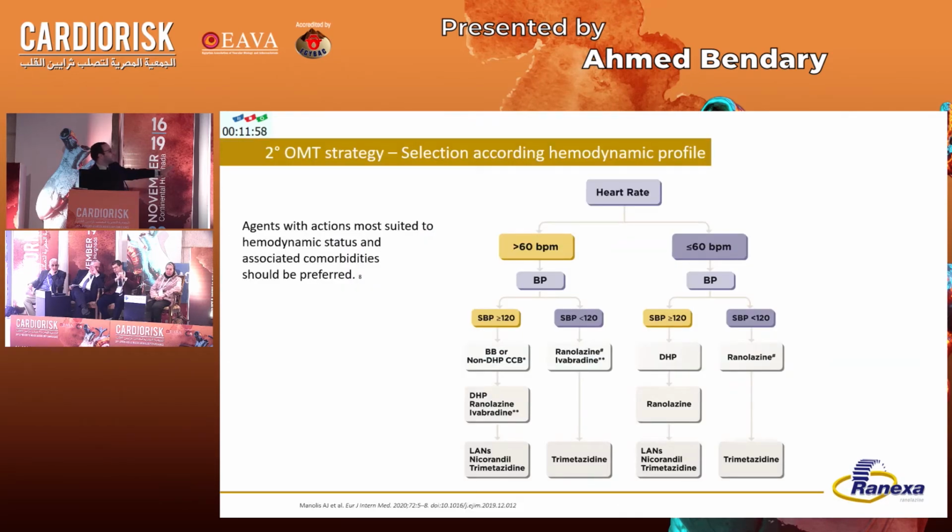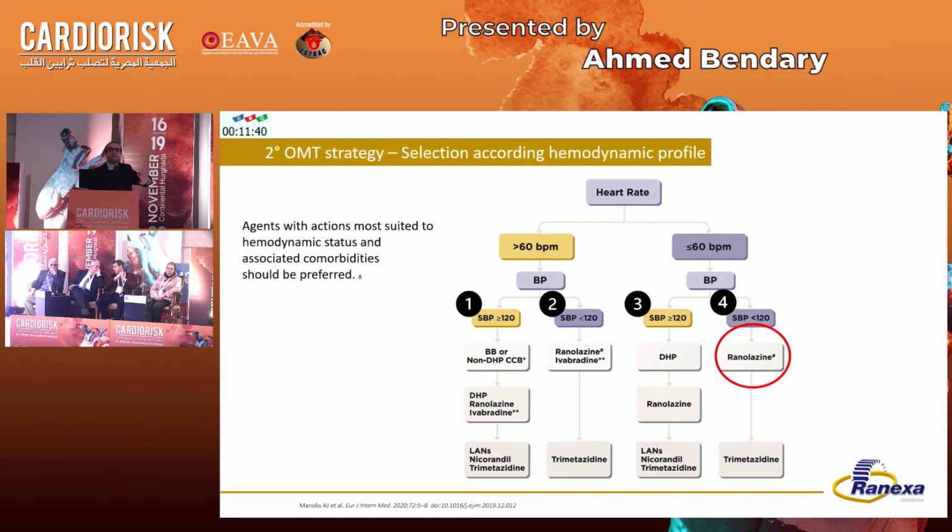But this figure speaks it all. We can divide them into 4 major categories. The first category are those patients with adequate blood pressure and high heart rate, those patients with low blood pressure and high heart rate, those patients with adequate blood pressure, low heart rate, and those patients with low and low.